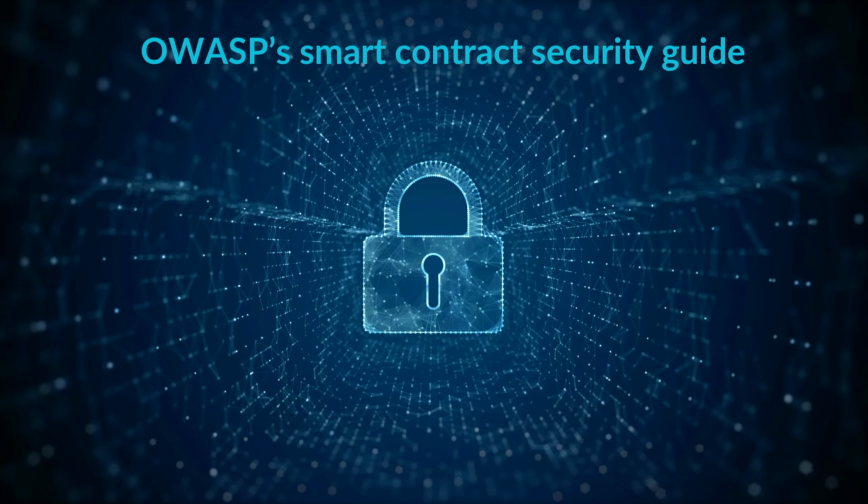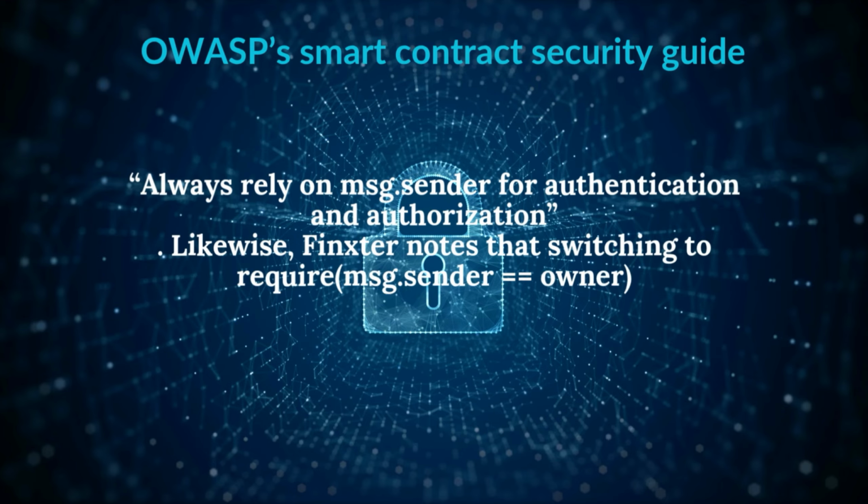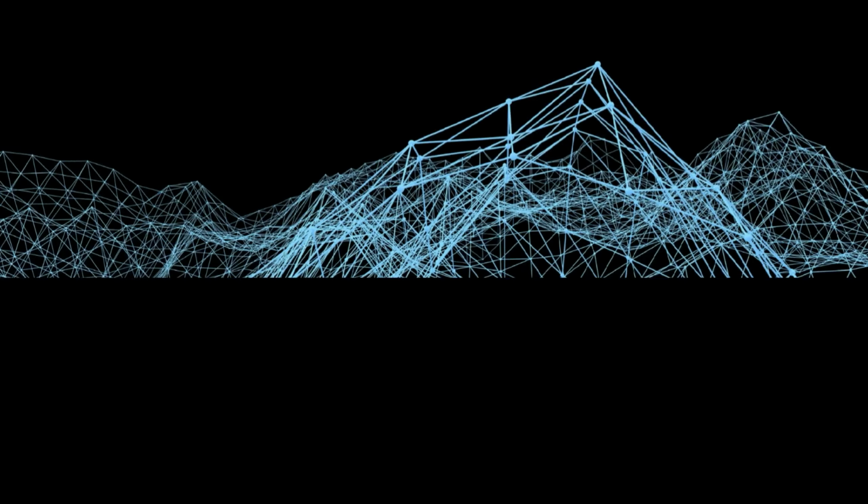OWASP's Smart Contract Security Guide also recommends this. Always rely on msg.sender for authentication and authorization. Likewise, Finkster notes that switching to require msg.sender equal to owner stops the attack, because in the attacker scenario, msg.sender isn't the owner.